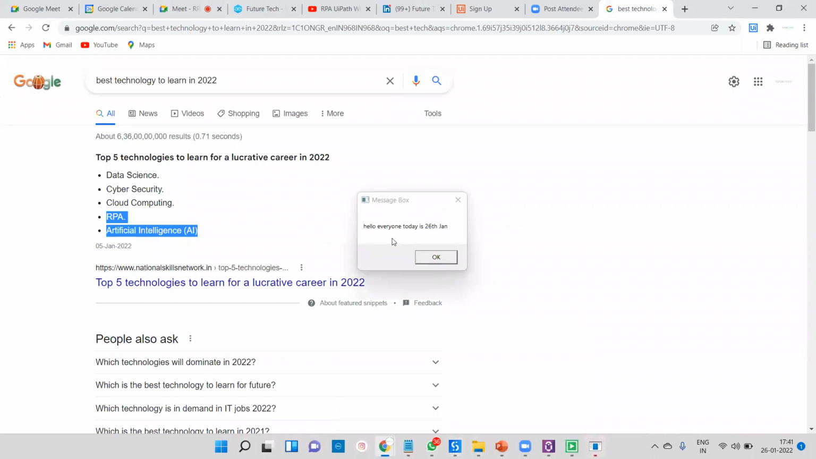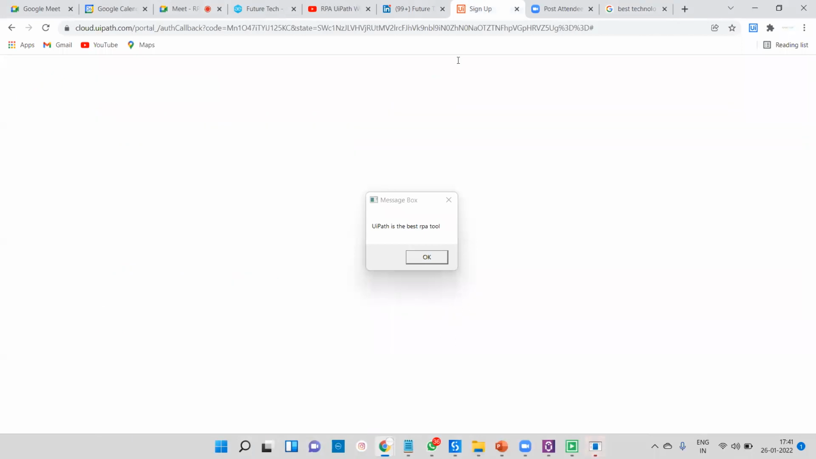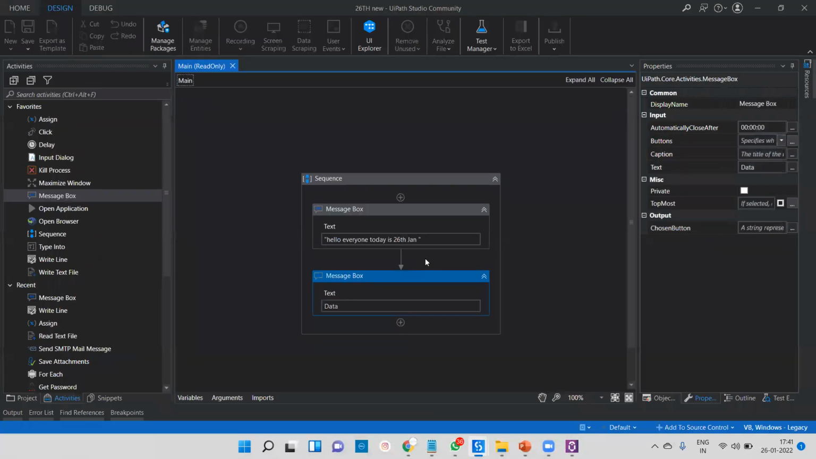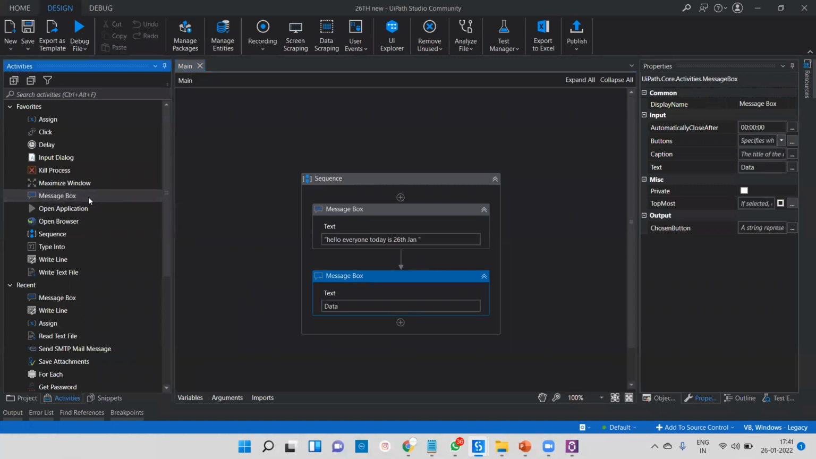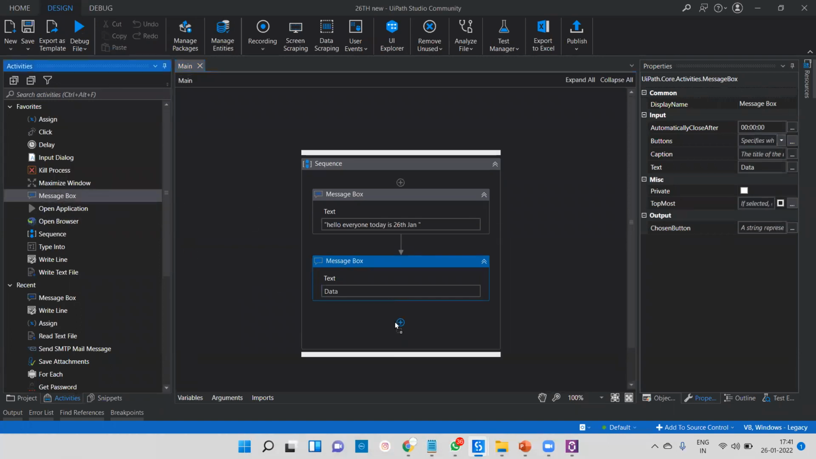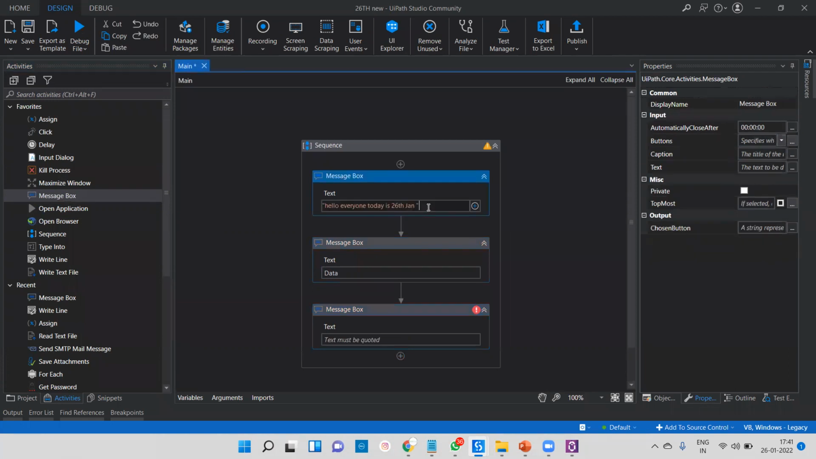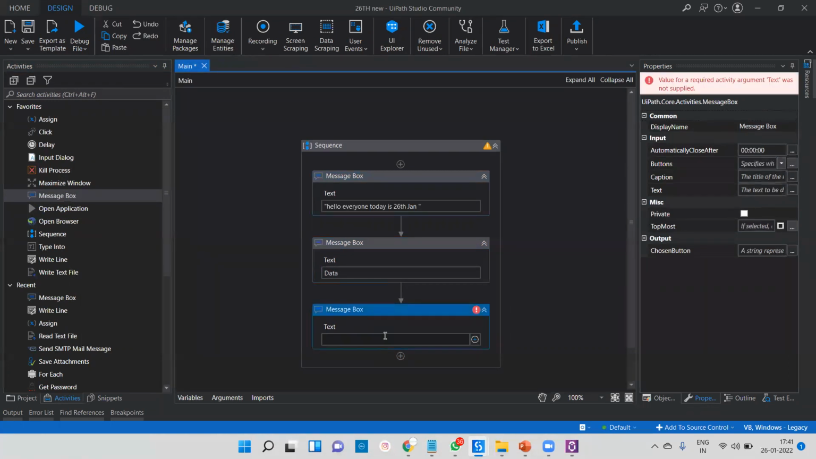First we are getting "Hello everyone, today is 26th of January," and the second data we get is "UiPath is the best RPA tool." I want to concatenate both things. I want to pass the hard-coded value and I want to pass the variable. I'll copy this text with Ctrl+A, Ctrl+C, and paste it here.